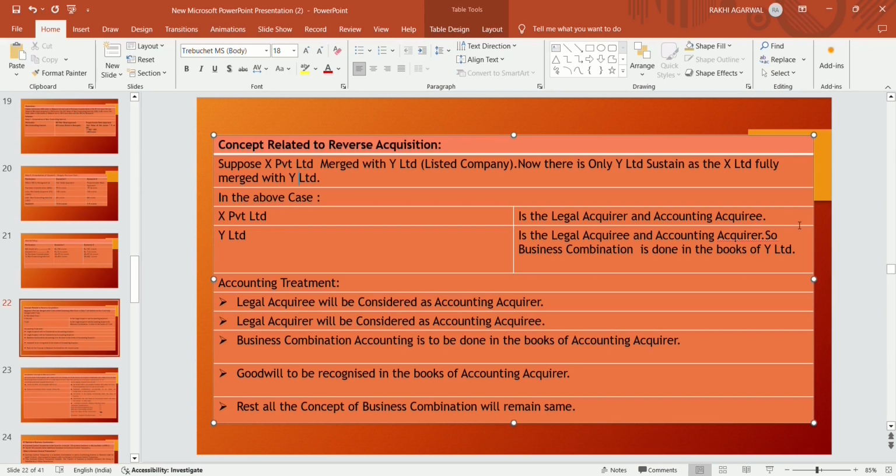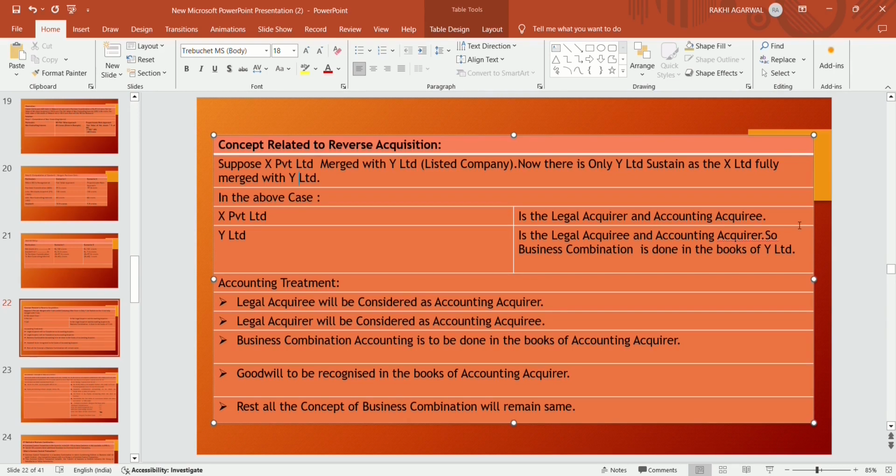Now in this case, what happened? X Limited is the legal acquirer because X Limited merged with Y Limited. It becomes a legal acquirer and accounting acquiree, and Y Limited becomes a legal acquiree. In legal form, Y Limited is an acquiree, but the accounting acquirer. Accounting is done in the books of Y Limited as an acquirer because after the merger, only Y Limited exists. So business combination accounting is done in the books of Y Limited. The legal acquiree will be considered as the accounting acquirer.